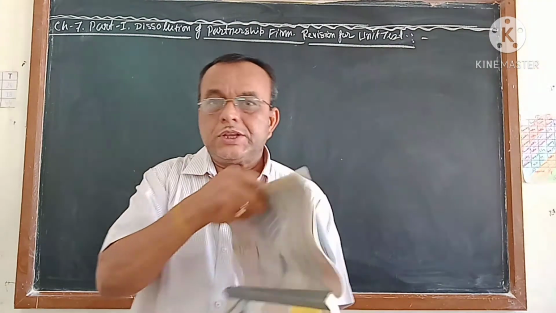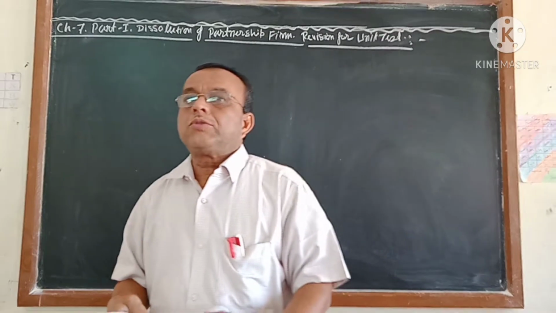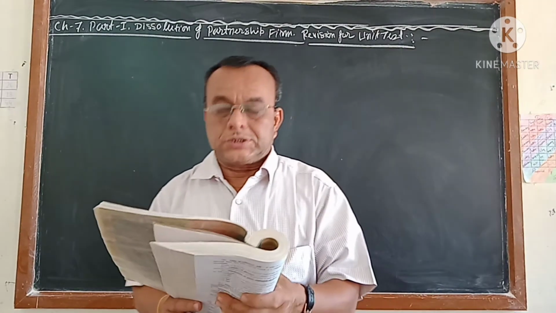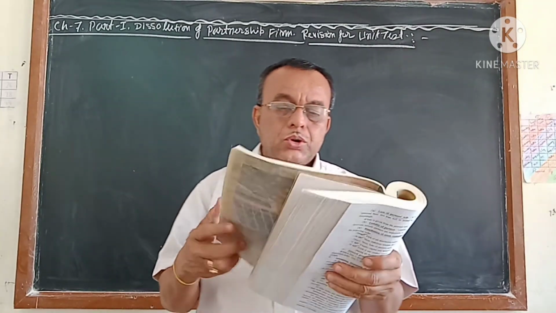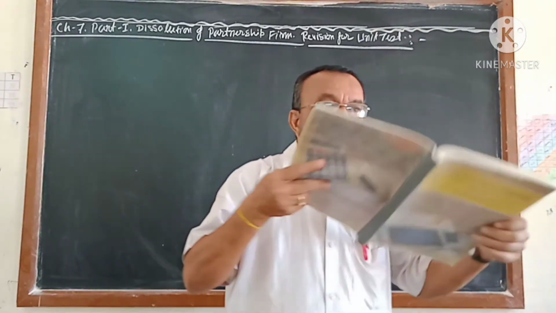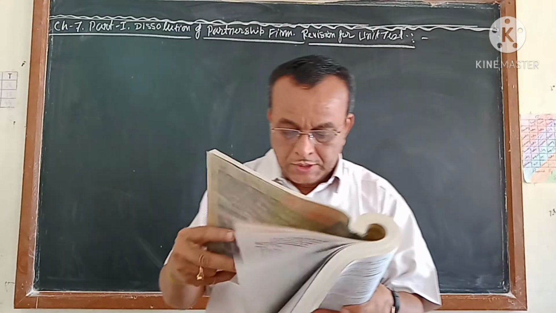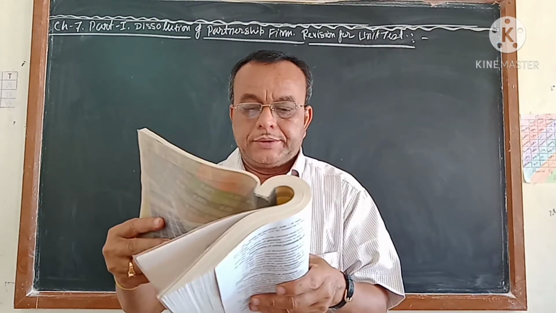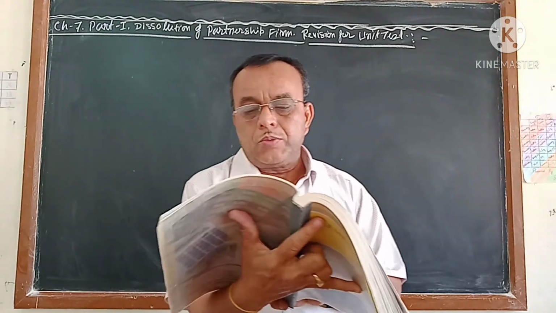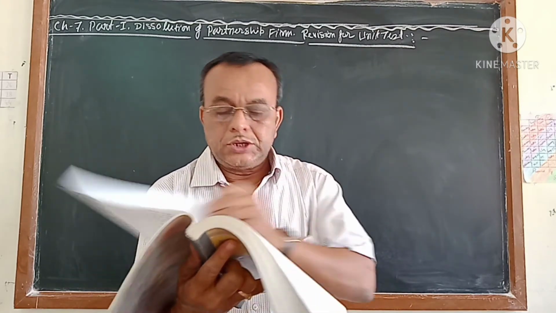Next, the most important thing is that you have to remember the journal entries in this chapter. Which journal entry you have to pass in different situations, I will make you practice some of those journal entries. According to your textbook, from page number 279 onwards, listen very carefully to what I am telling, these are the most important things for this chapter. From page number 279 onwards, the first point given is balance of accumulated reserve and undistributed profit. It starts from here, that is 1.